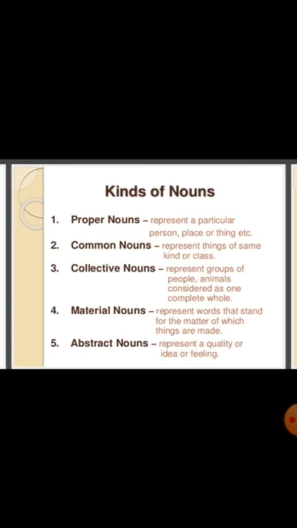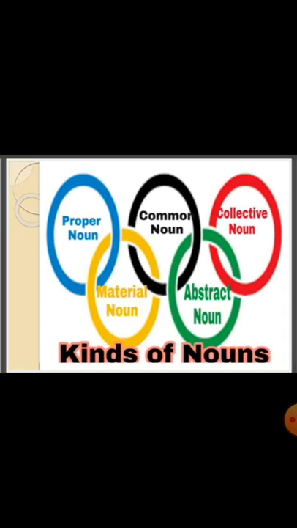There are different kinds of noun. Let us see the different kinds. First, proper noun. They represent a particular person, place or a thing. And common noun, they represent the things of same kind or a class. Collective noun represent groups of people, animals considered as one complete whole. The next is material noun. They represent words that stand for the matter of which things are made. Abstract nouns, they represent a quality or an idea or feelings. Yes, we are going to study all these kinds of nouns in detail along with the examples.